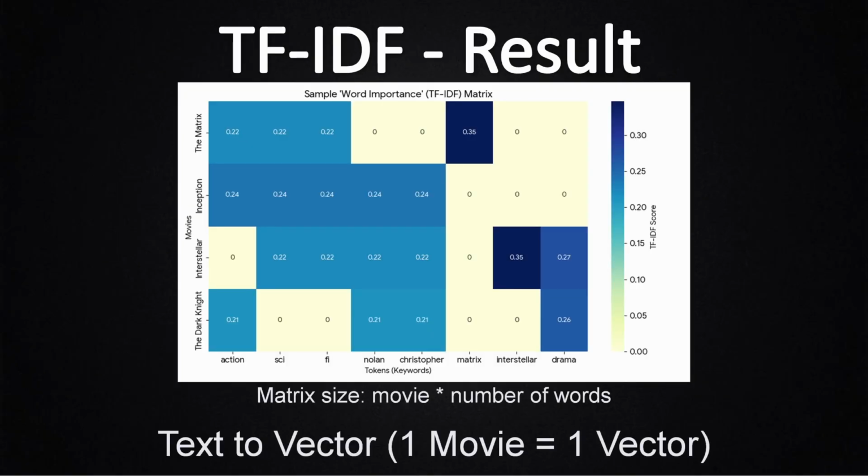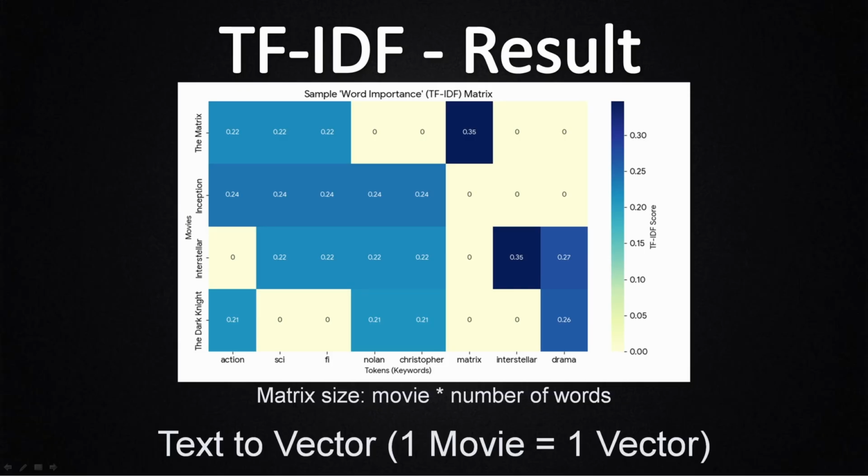This colorful grid is our TF-IDF matrix. Each row is a movie, each column is a word, and each number tells us how important that word is for that movie. This image is a perfect example of a sparse matrix. Most values are 0, which is great because most movies do not talk about most words. Imagine if every movie mentioned space, mafia, and dinosaurs. The cinema would be very confusing, wouldn't it? So this matrix is sparse but extremely informative.